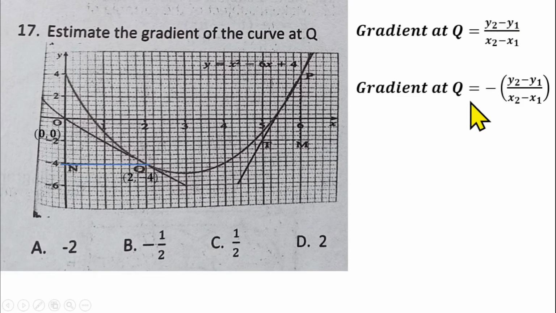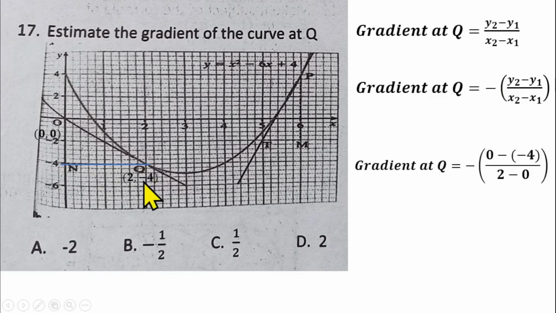But because this line is going to give us a negative gradient, you need to introduce your negative sign. So your y2 is 0, and your y1 is -4.